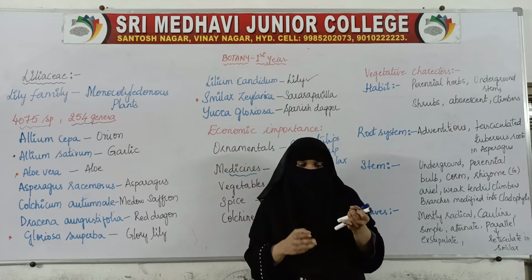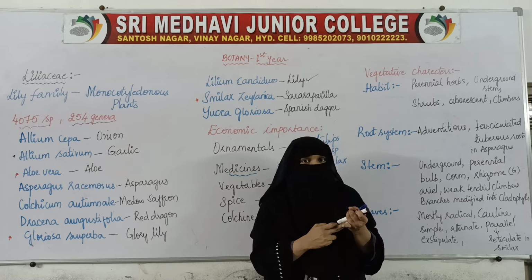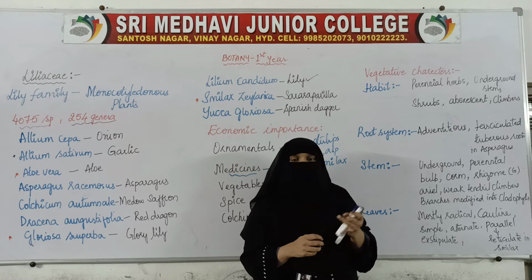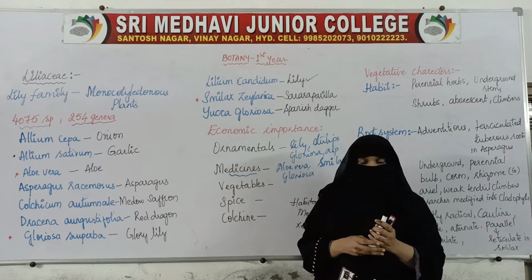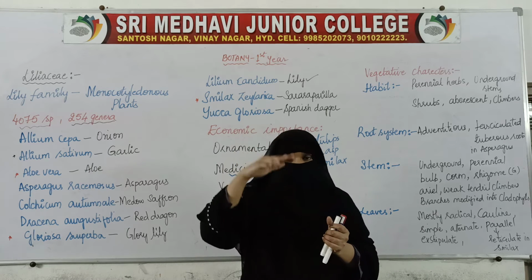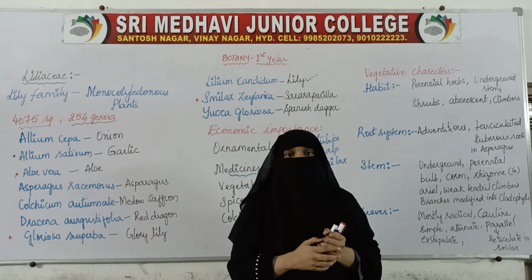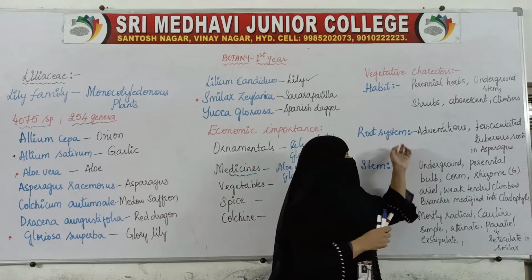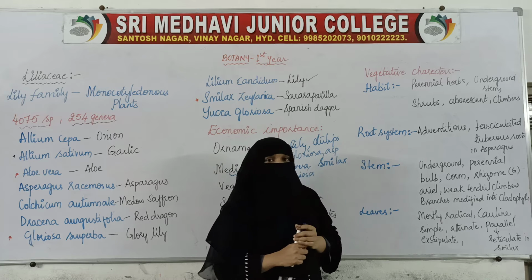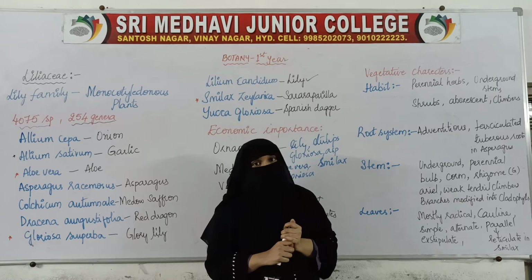Some of them are herbs, some of them are shrubs, some of them are arborescent, that is tree-like plants, and some of them are climbers. They are weak-stemmed ones, so they are climbers. They climb to a height with the help of certain support. So coming to the root system, it is an adventitious root system.